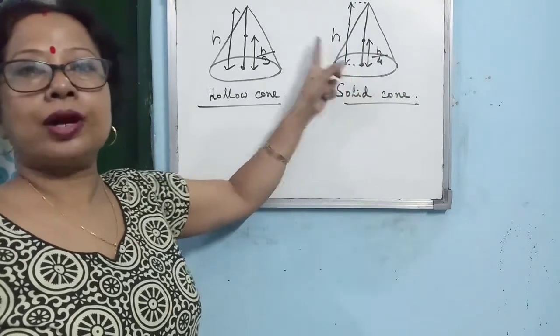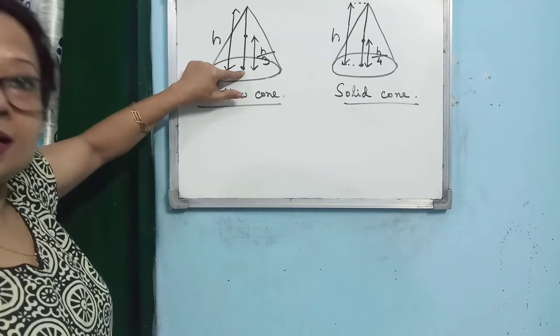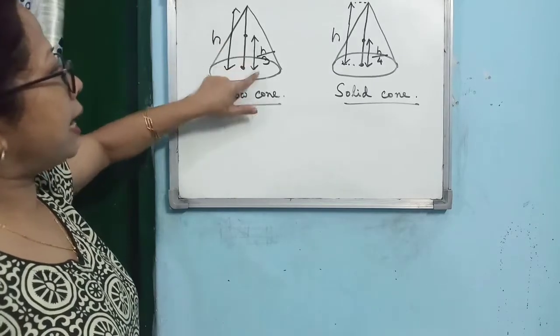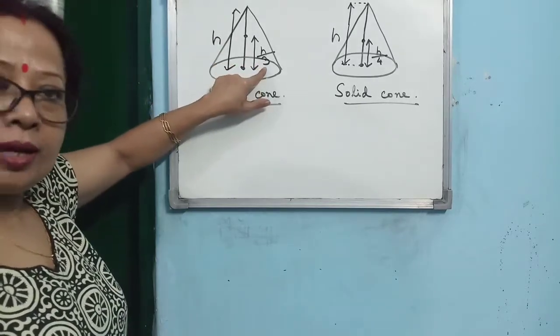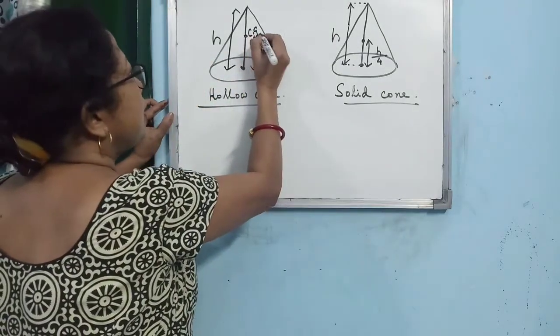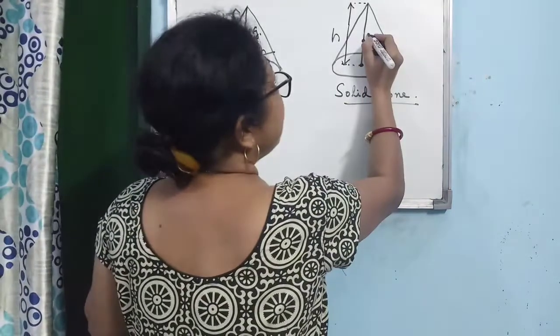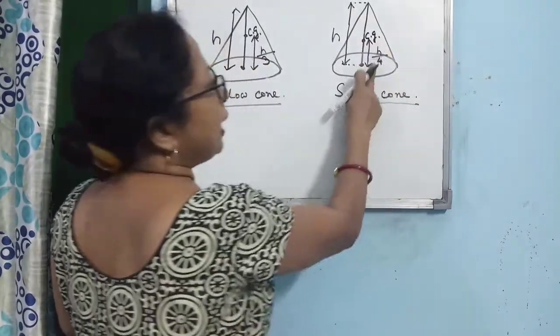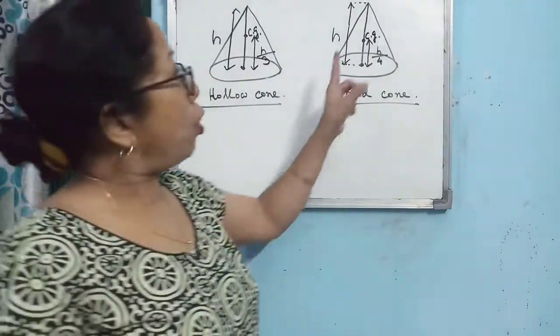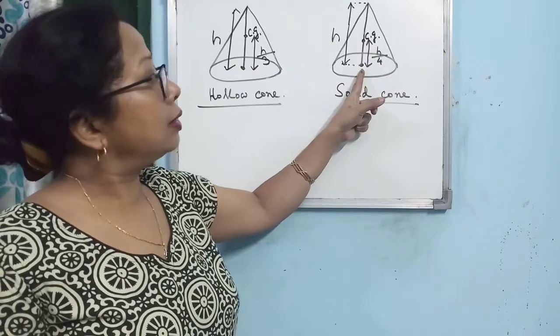That is known as vertical height h. So from the center of the circular base, a point if you take at a distance of h by 3, then that is the position of center of gravity for a hollow cone. And for a solid cone, it is at a height of h by 4 on the vertical height from the center of the circular base.